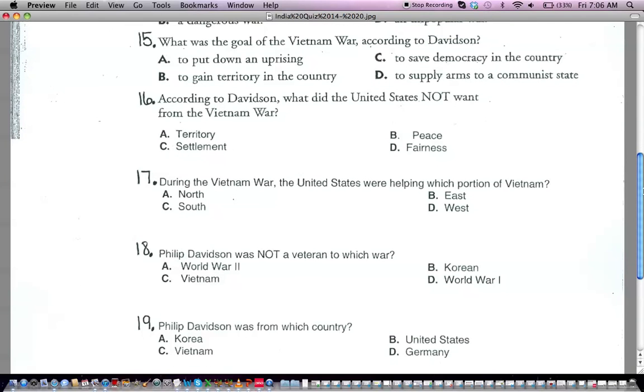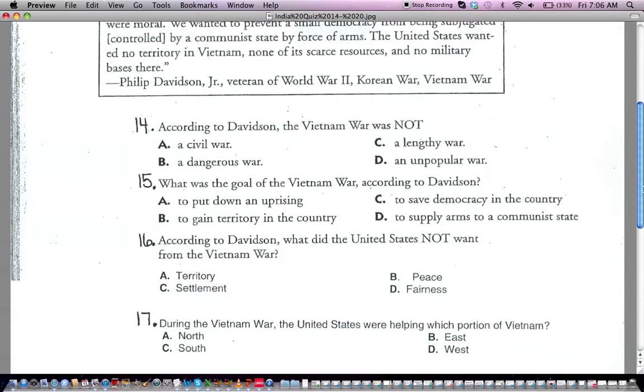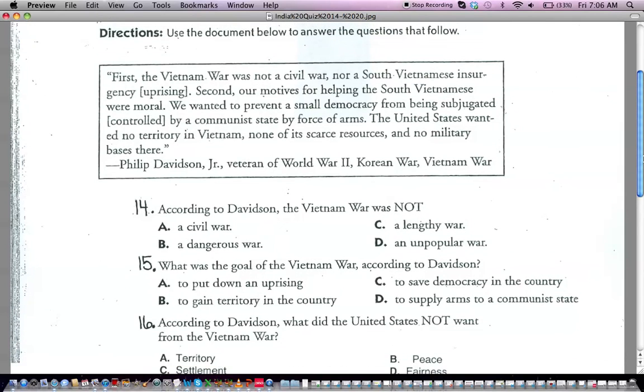18. Philip Davidson was not a veteran of which war? A, World War II. B, Korean. C, Vietnam. D, World War I. Which one was he not a veteran of? And again, you can go right up here and look at it again. Okay.